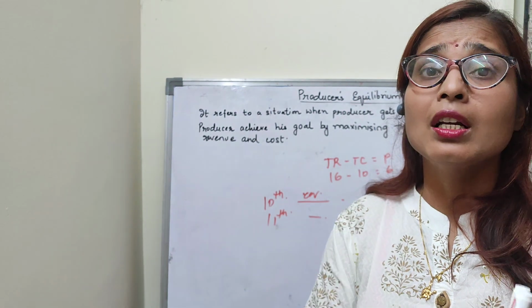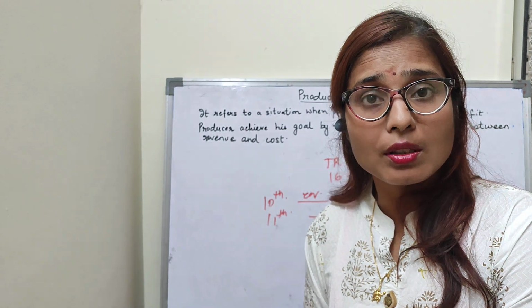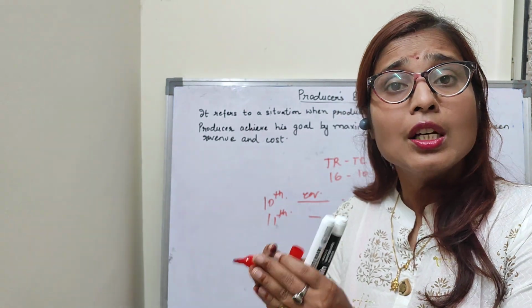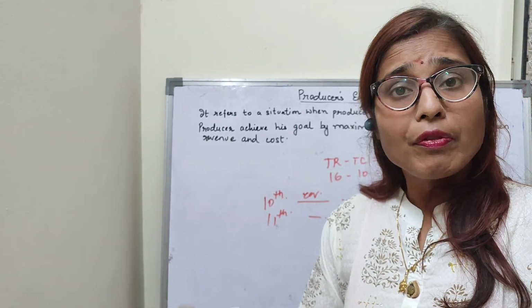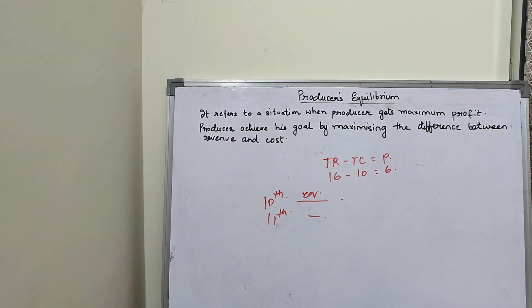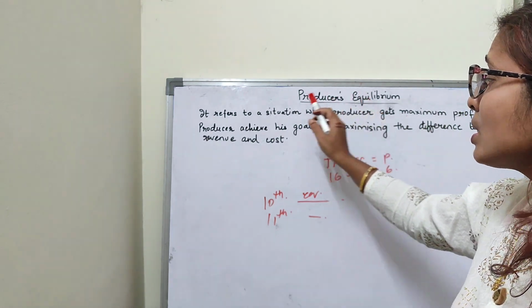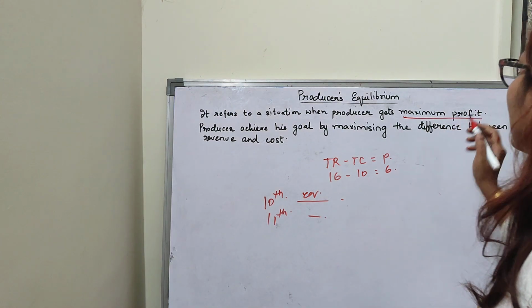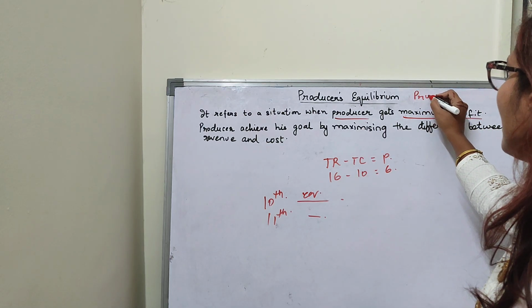Clear, children? A producer's only aim is to earn maximum profit or to minimize loss. Producer's aim is this because producer is producing goods just in order to earn more and more profit. So either he will earn more profit or try to minimize his losses. Clear, children? Coming to the definition, producer's equilibrium refers to a situation where producer gets maximum profit. Maximum profit is also known as profit maximization.